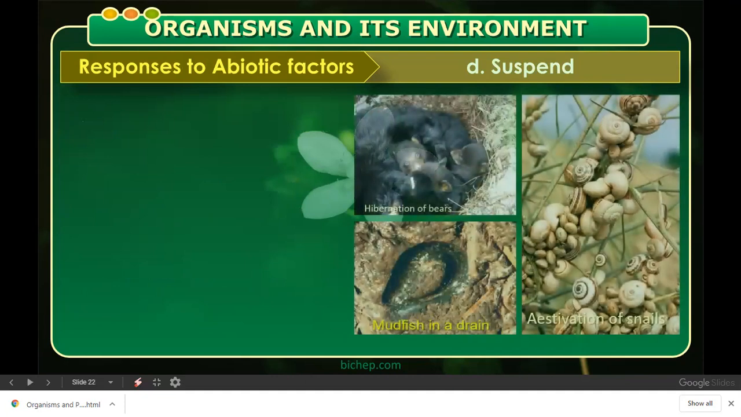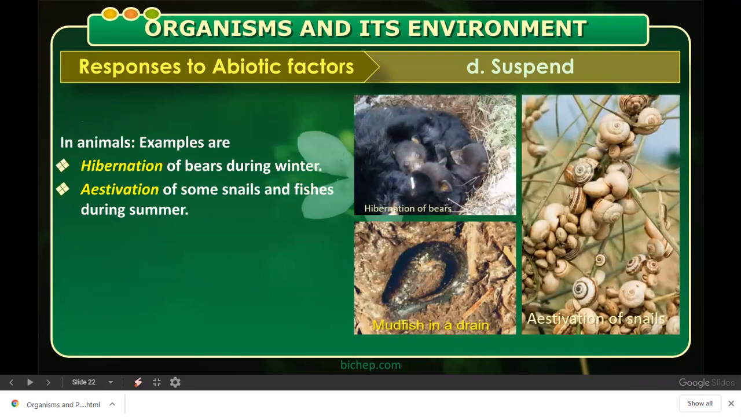Then suspend के और भी examples है. You can see there in the animals also hibernation. Deer या फिर जो ये है frogs and all, they go in hibernation during winter season. Estivation of some snails and fishes during the summer season. You can see here hibernation of bears. This go into induced sleep.